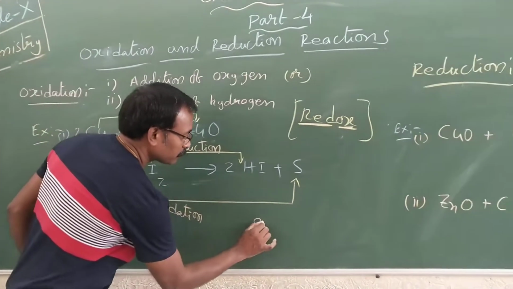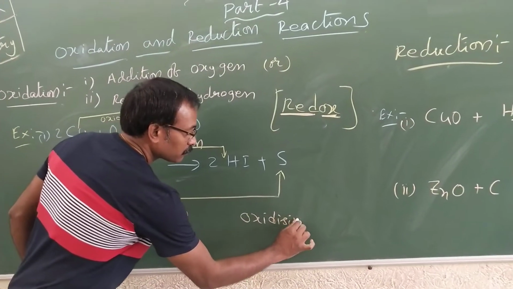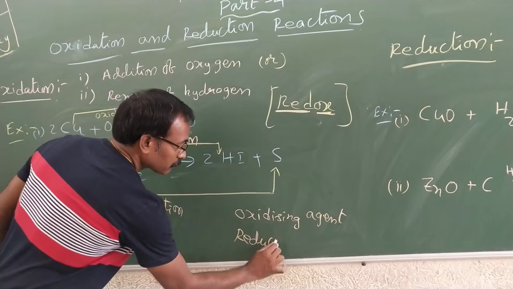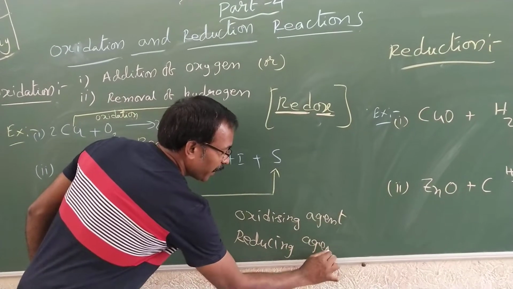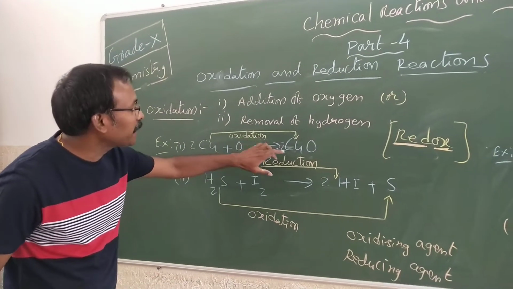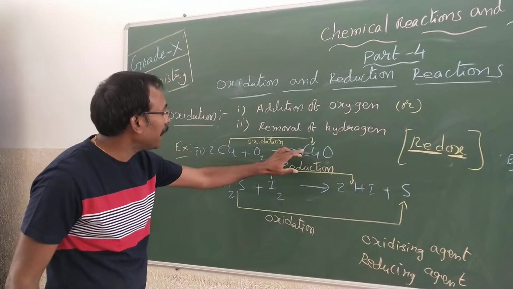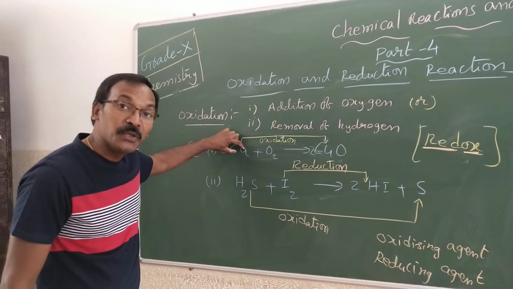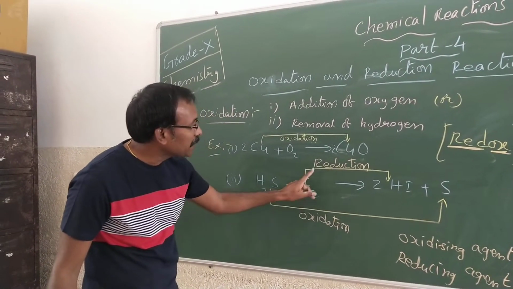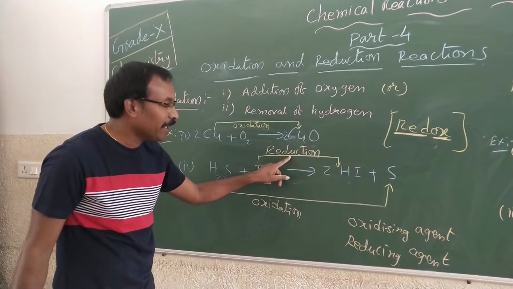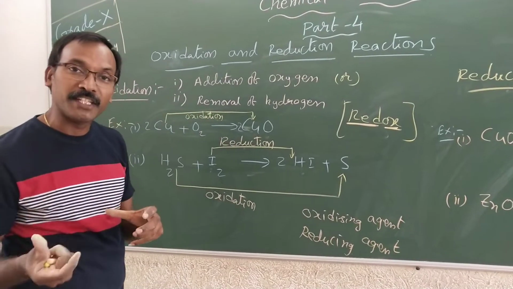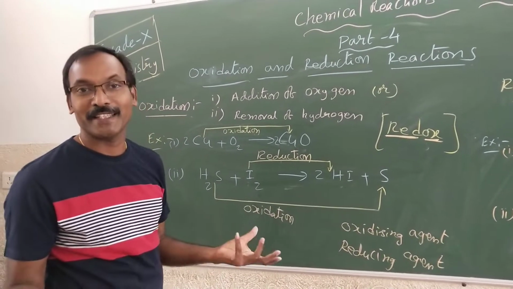Oxidizing agent and reducing agent. Okay? Very simple to understand this one. A substance which is oxidized is nothing but a reducing agent. A substance which is reduced, iodine is reduced to hydrogen iodide, is nothing but an oxidizing agent. Quite opposite to that. Which is oxidized is nothing but the reducing agent. Which is reduced is nothing but the oxidizing agent.